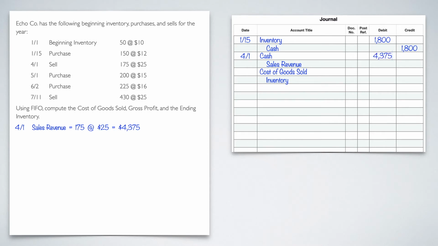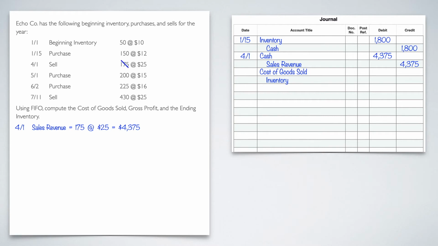So I'll put those into the debit and credit appropriately. Also, especially when I'm doing intermittent purchases and sales, I tend to do this just because it keeps me organized and I'm less likely to make a mistake. You'll understand this as we progress, but I'm just going to put a little slash mark through the 175.